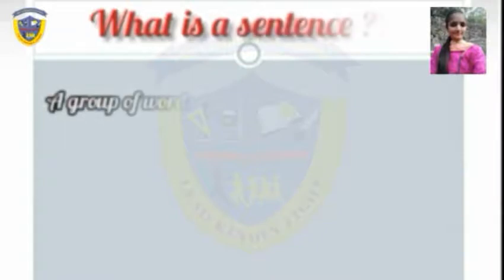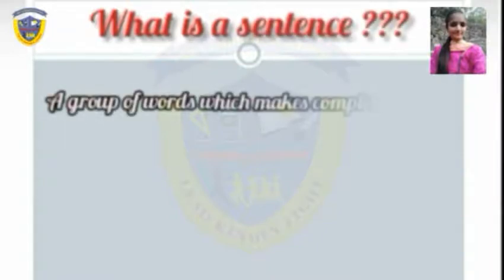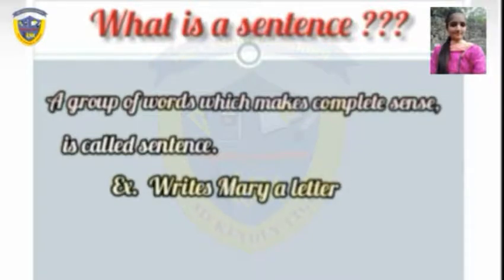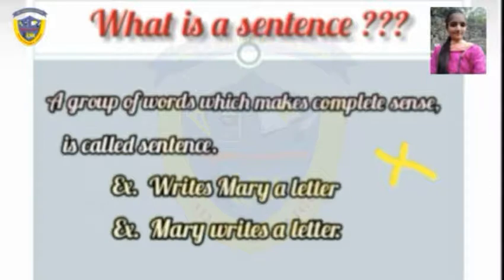What is a sentence? A group of words which makes complete sense is called a sentence. So it must have a complete sense, a complete meaning. For example, "Writes Mary a letter." Does it make any sense? No. So this is not a sentence. "Mary writes a letter." It makes complete sense and it has a complete meaning. So this is a sentence.